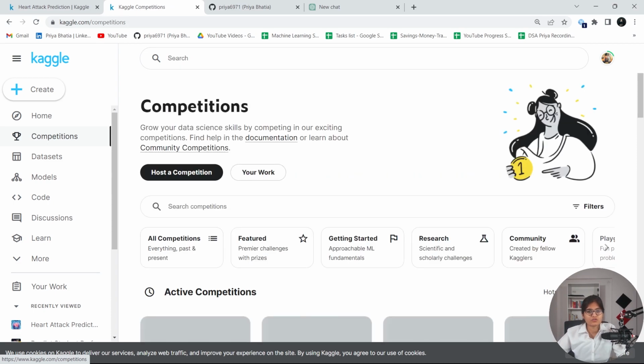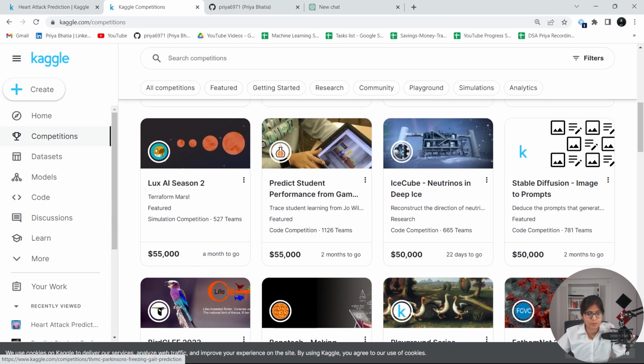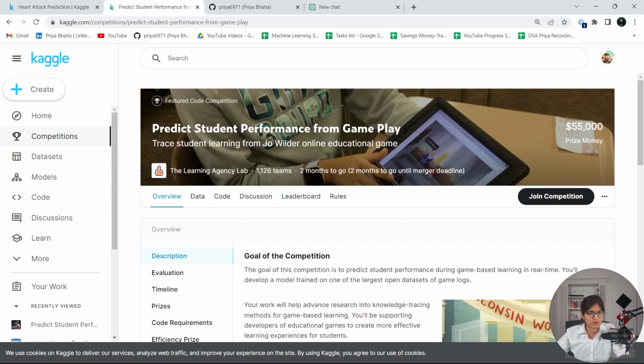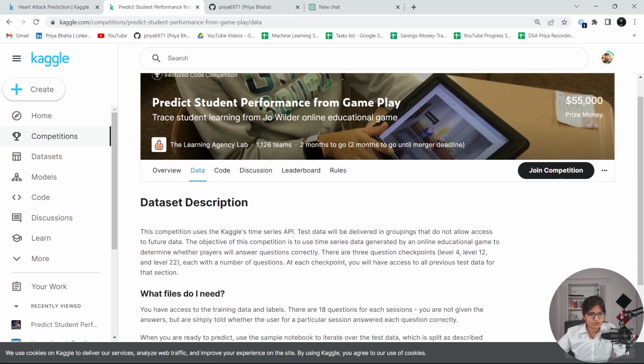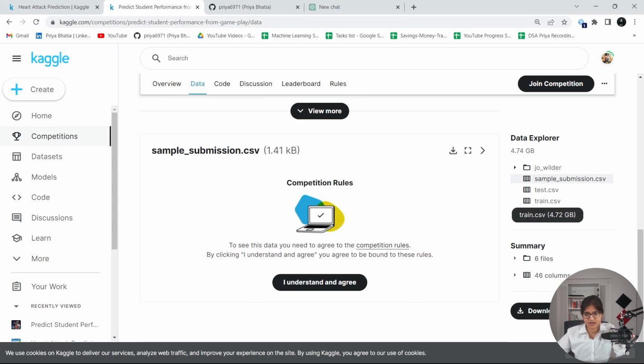Apart from this, you can participate in the competitions. There are a lot of competitions that you can clearly see, for example, predict student performance from the gameplay. Here there is an option to join the competition. This is the prize money that you will be able to get, and in data, you will be able to see what kind of data is given to you. The training file is separate, the test is separate, labels are there, and you need to submit your file in the form of a